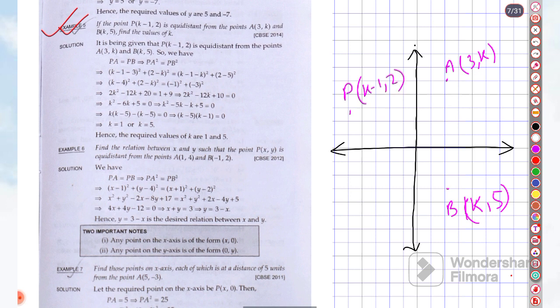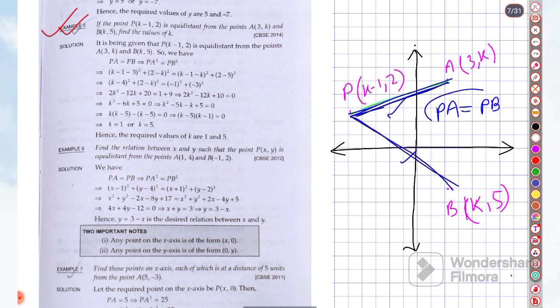Now this point is equidistant from the point A and the point B. So equidistant means this distance and this distance are the same. That means PA equal to PB.